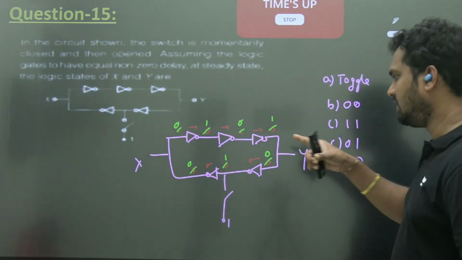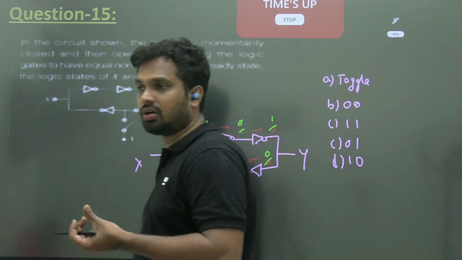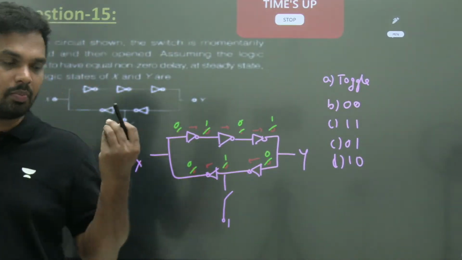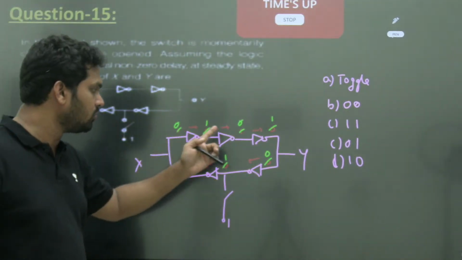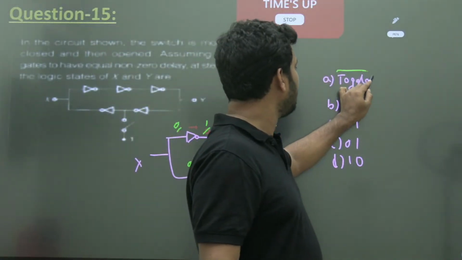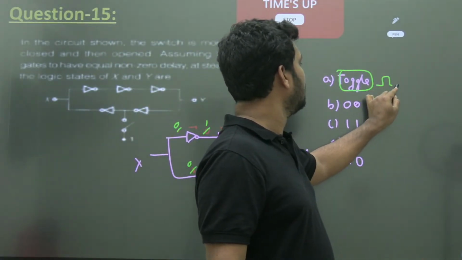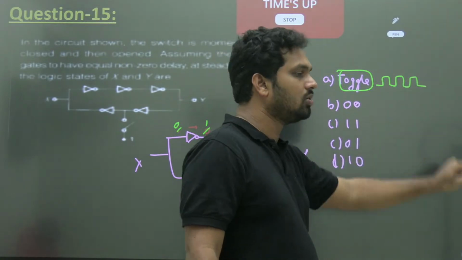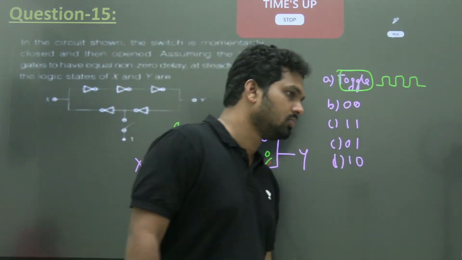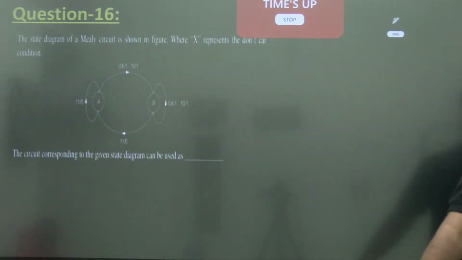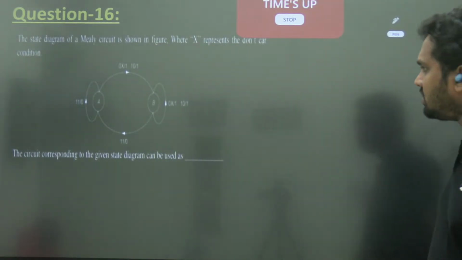So, because n is odd, it is an astable multivibrator. You take the output at x or output at y, in any case the output will toggle. It will be like this: 1 0 1 0 1 0. Right. Next question, question number 16.